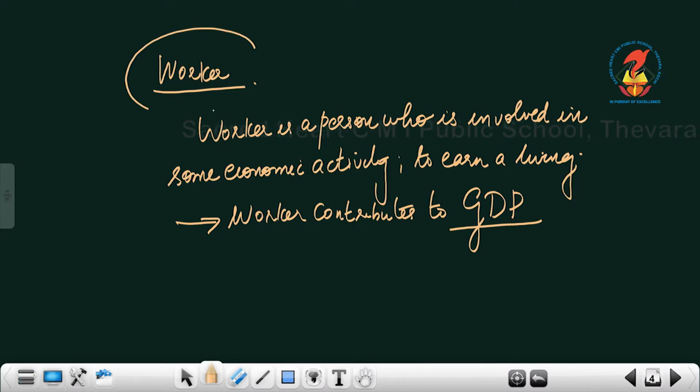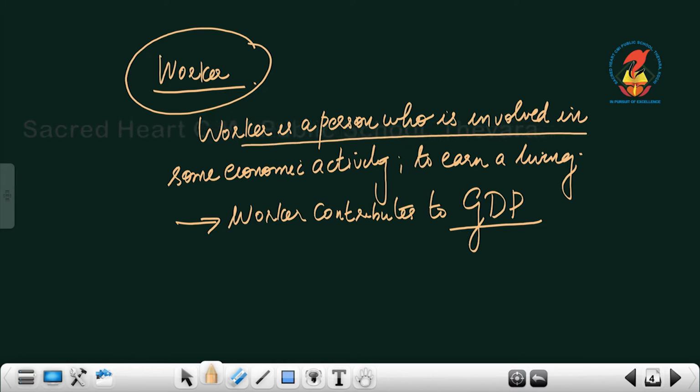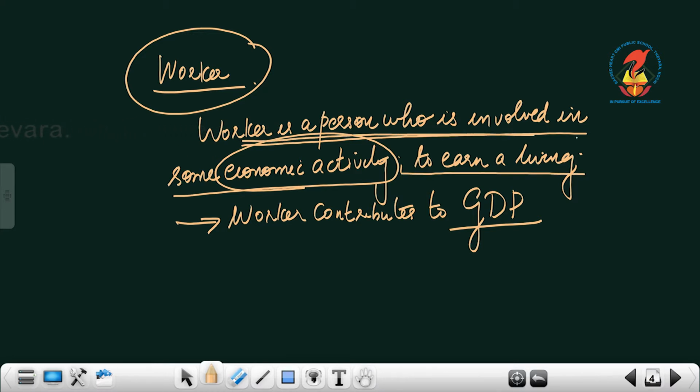Now, we will move on to the next topic, that is worker. Who is a worker? A worker is a person who is involved in some economic activity. What is economic activity? Economic activity is an activity which gives monetary benefit to earn a living. So, who is a worker? A worker is a person who is involved in some economic activity to earn a living. So, any person who is involved in some economic activity to earn a living can be termed as a worker.